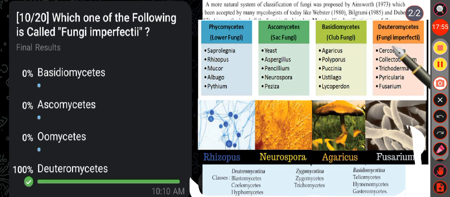Why? Because the defining characteristic of deuteromycetes is that their sexual phase or perfect stage is either absent or unknown. Okay. So the fungal class, that is deuteromycetes, is also called fungi imperfecti. So here the correct answer is option D. And remember, basidiomycetes are also called club fungi, ascomycetes are commonly called sac fungi, and phycomycetes are also called lower fungi or algal fungi.